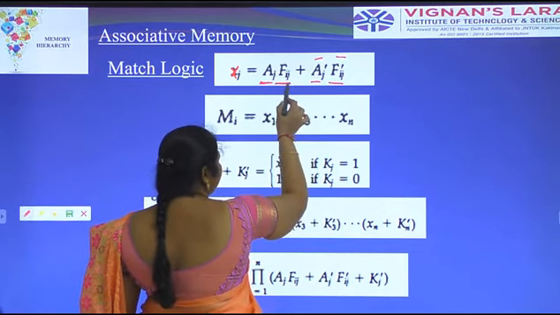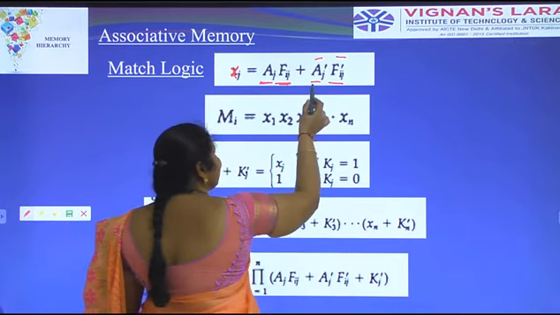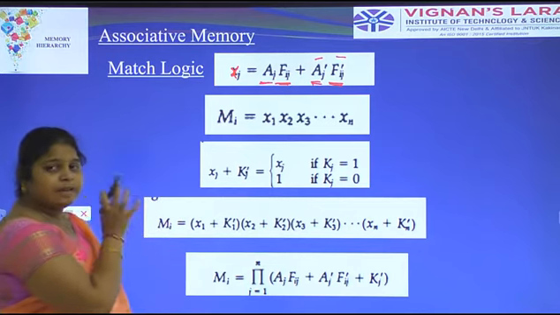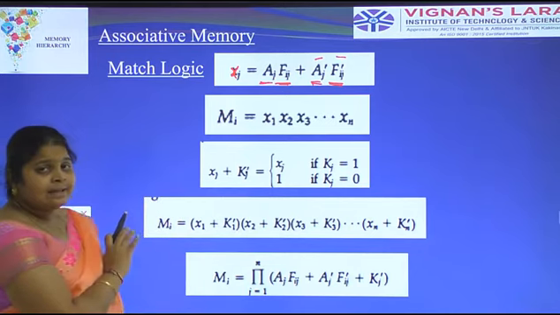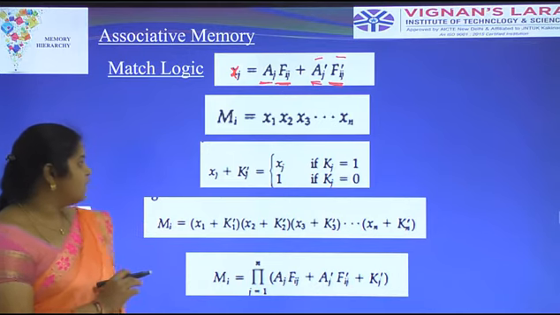The information is provided from one cell of associative memory. Here Aj bar and Fij are the complement operation. That information is added and placed in Xj. Xj is represented as the associative memory.